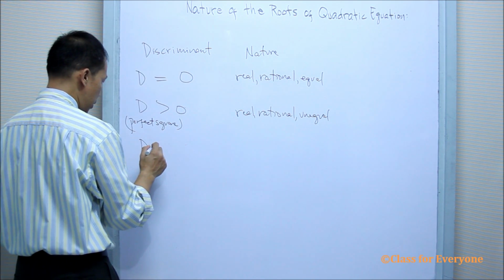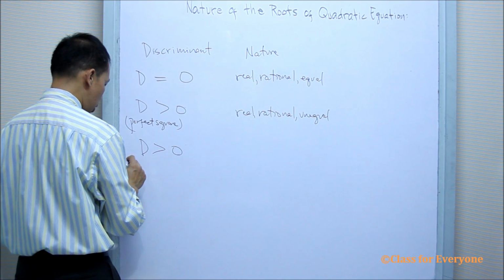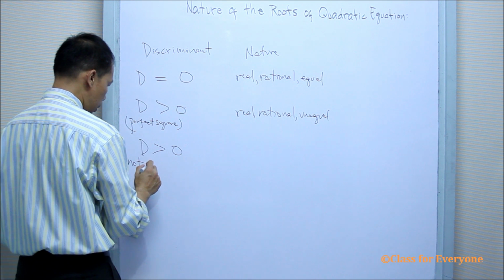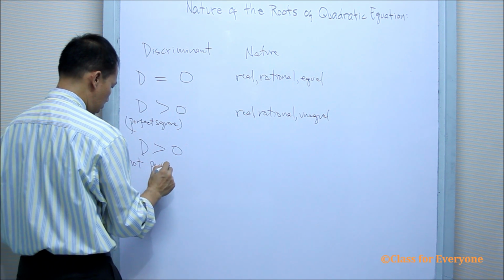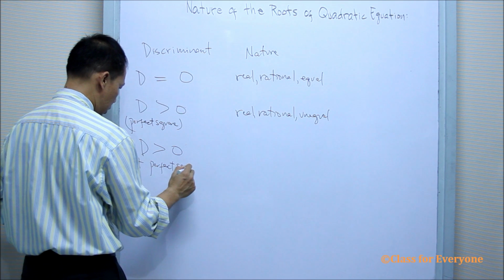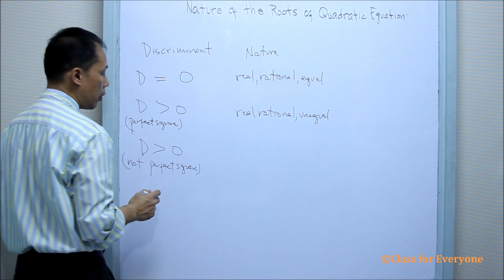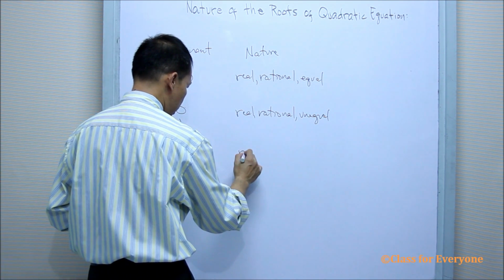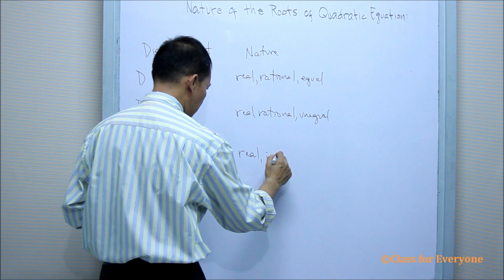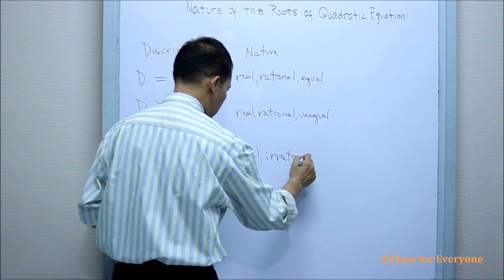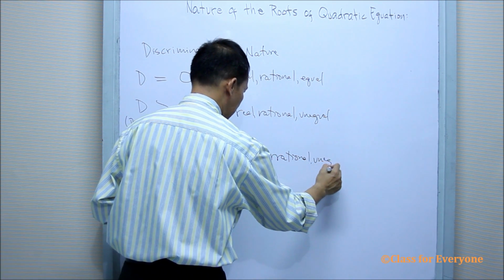Now, if the discriminant, which is greater than 0, is not a perfect square, then the nature of the roots will be real, irrational, and unequal.